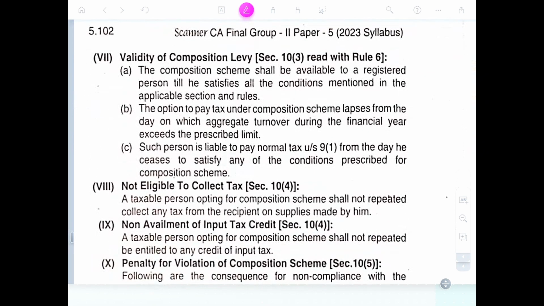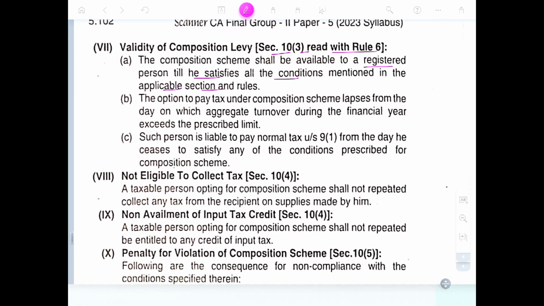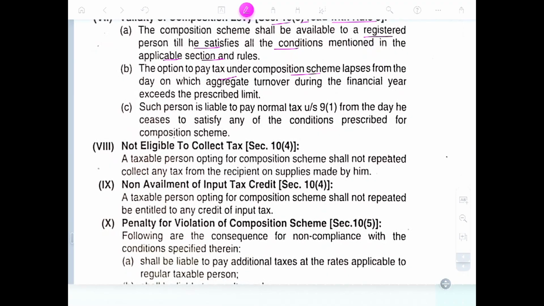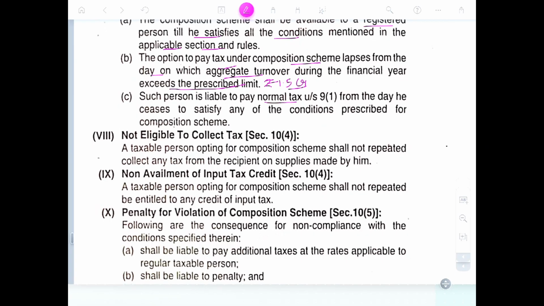Validity of composition levy, Section 10, clause 3, read with Rule 6. The composition scheme shall be available to a registered person till they satisfy all the conditions mentioned in the applicable sections and rules. The option to pay tax under the composition scheme lapses from the day on which aggregate turnover during the financial year exceeds the prescribed limit of 1.5 crores. Such persons are liable to pay normal tax under Section 9(1) from that day, and also if they cease to satisfy any of the conditions prescribed in the composition scheme.